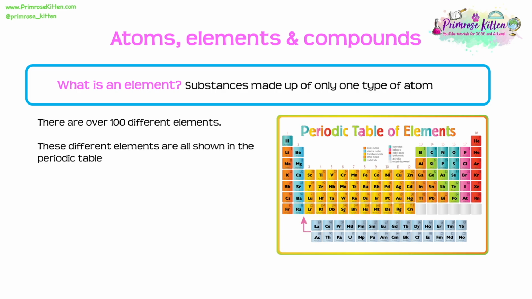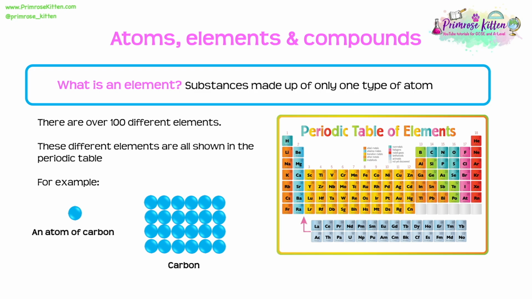Now, if we link this back with what we said an atom was, the smallest part of an element that can exist, we can see that we can represent an element by showing a substance made of only that type of atom. So here, for instance, I've got an atom of carbon, and the element of carbon is just shown as lots and lots of these atoms in a structure.